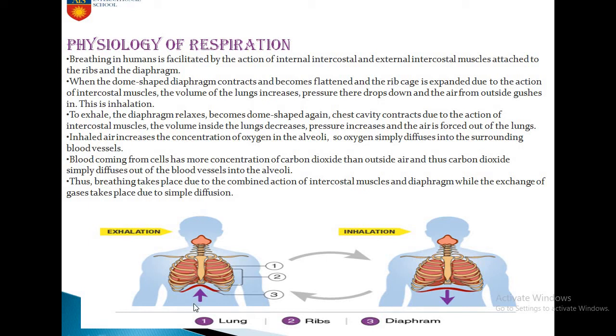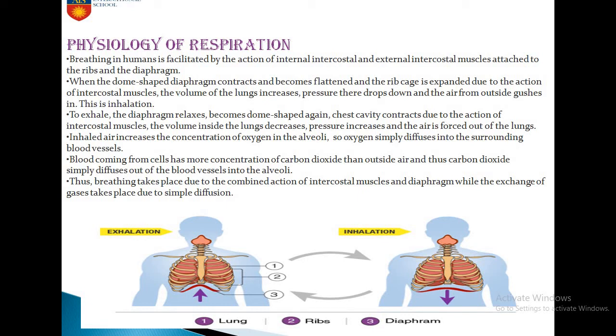This red color is the diaphragm. It is a muscular sheet which makes the floor of the chest cavity, and it separates the thoracic cavity and abdomen. It is originally dome shaped. When you inhale air, what will happen? The diaphragm will contract during inhalation and become flattened, and as a result your rib cage and intercostal muscles come outward and upward. Please inhale, and you will feel the experience.